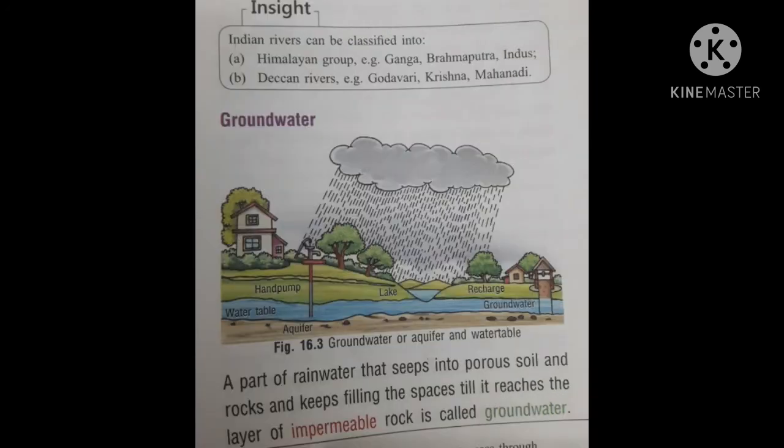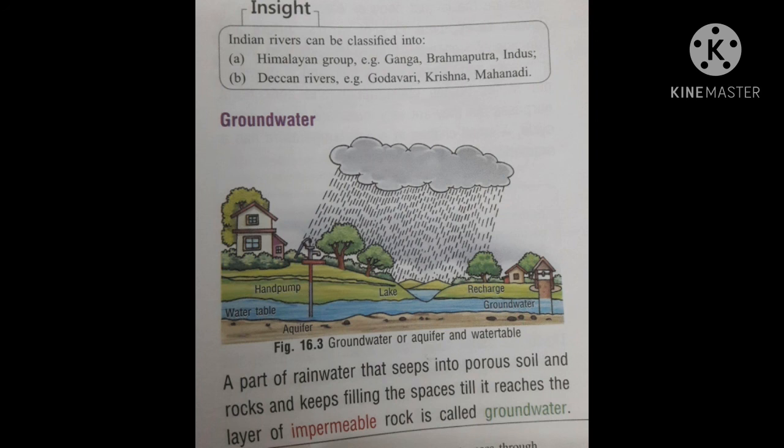Inside box, for your information. Indian rivers can be classified into Himalayan group, for example, Ganga, Brahmaputra, Indus, and the Deccan rivers like Godavari, Krishna, and Mahanadi.